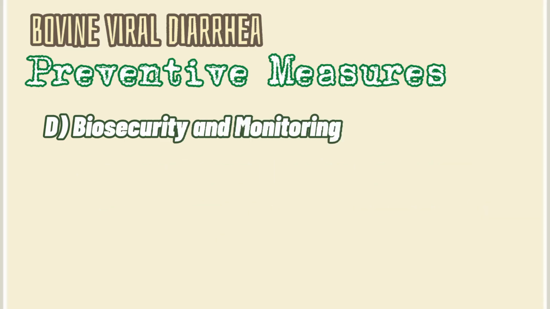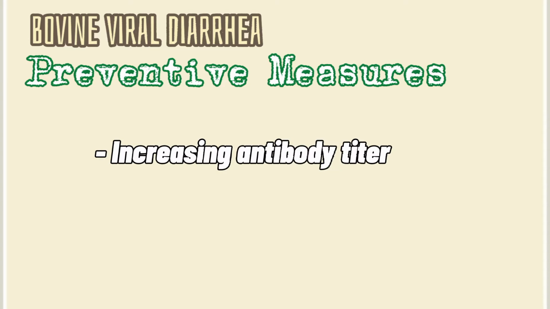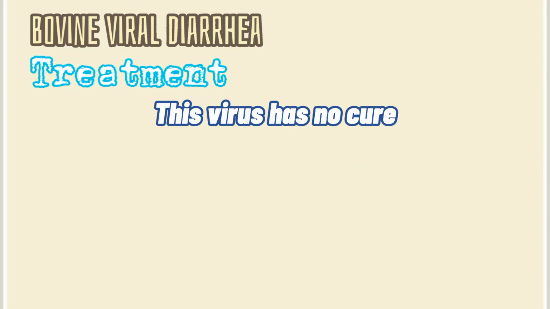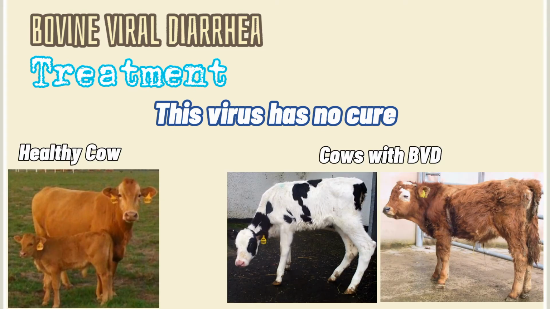Fourth is biosecurity and monitoring. Maintaining a closed herd and monitoring the entry of new cattle may reduce the possibility of spreading and contact of the virus. Another way to minimize BVD transmission is by increasing antibody titer, which makes the infected cattle less infectious. While this virus has no cure, practicing supportive therapy such as increasing feed and water intake will temporarily help to improve the well-being of your cattle. Infected calves should be pulled to prevent the spread of BVD.